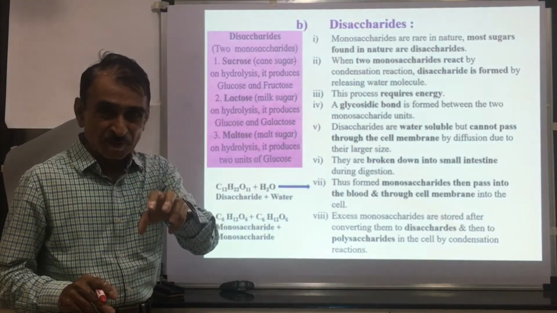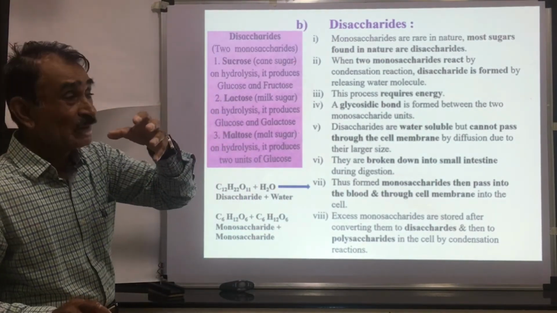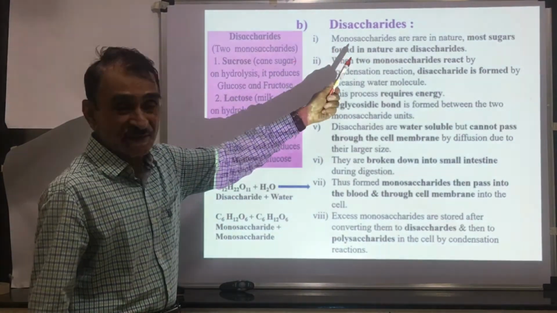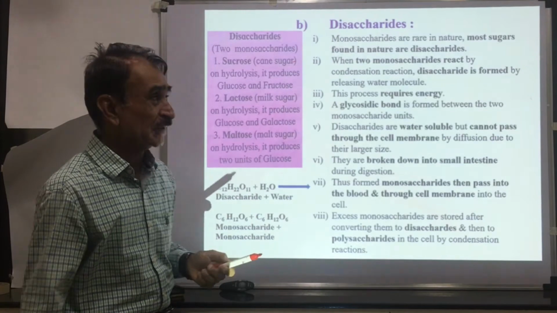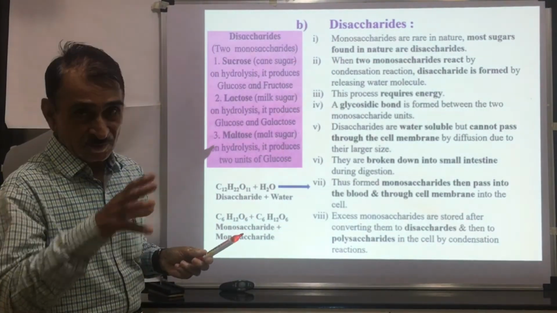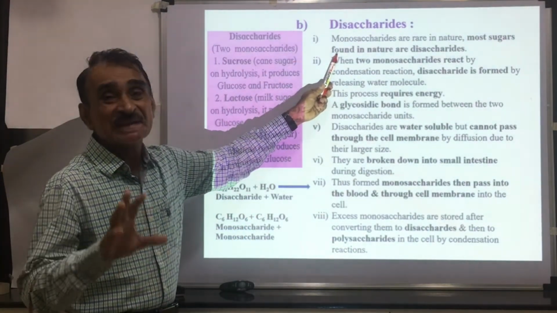Monosaccharides are the simplest sugars. These are used as monomers. These are used as the subunits in the formation of complex carbohydrates, disaccharides and polysaccharides. Monosaccharides are rare in nature: glucose, fructose and galactose. Most sugars found in nature are disaccharides.